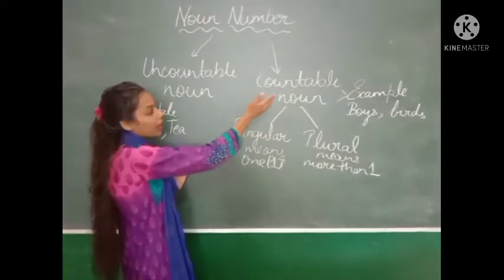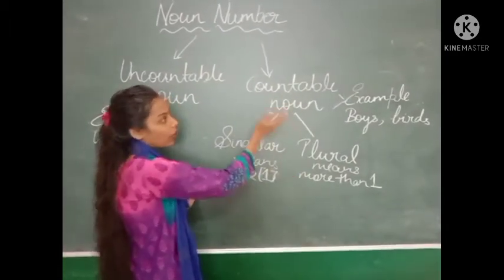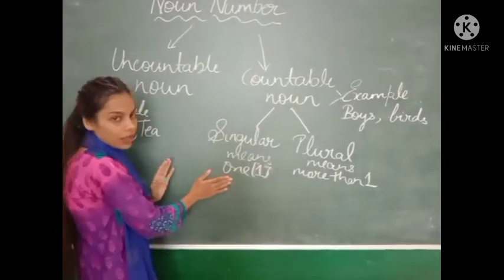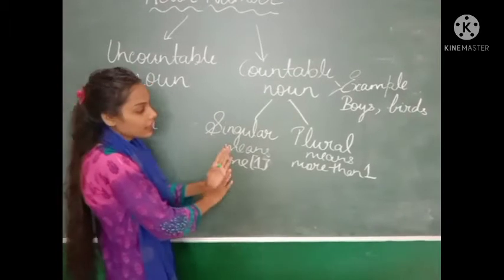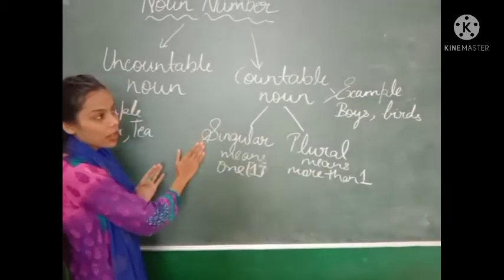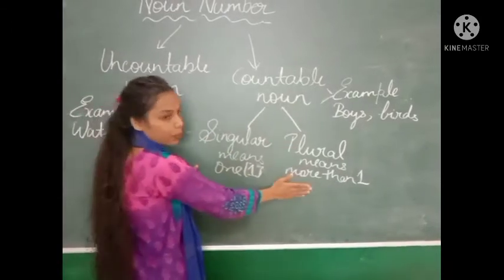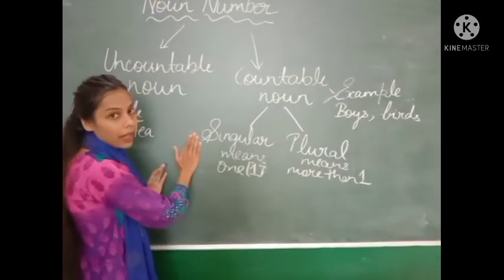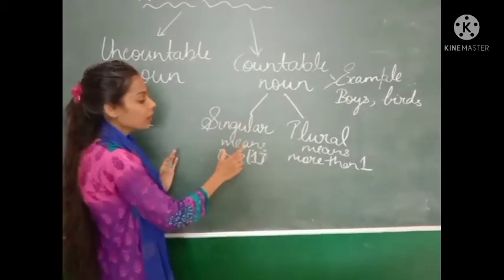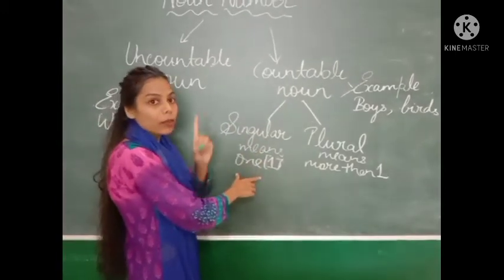Countable nouns are divided into two groups. The first is singular noun and the second is plural noun. Repeat after me. The first is singular noun, the second is plural noun. What do you mean by the word singular noun? Those nouns which you can count and that is only one.